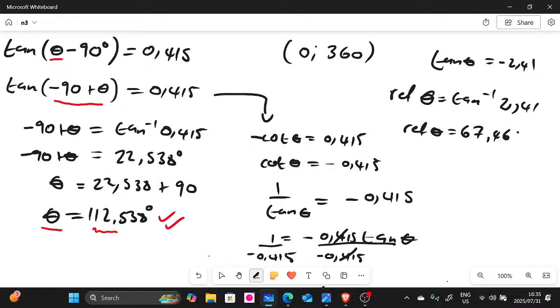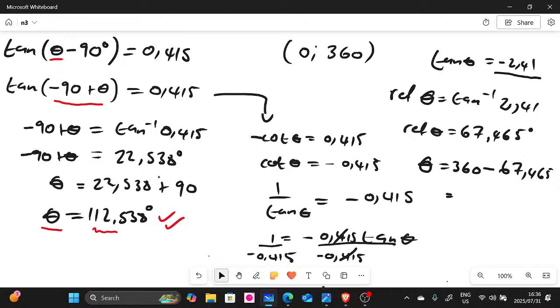But then our angle is negative. Tan is negative where? Tan is negative on the second and the fourth quadrant. So how do we represent the fourth quadrant? It's 360 minus the reference. So it's going to be 360 minus 67.465.